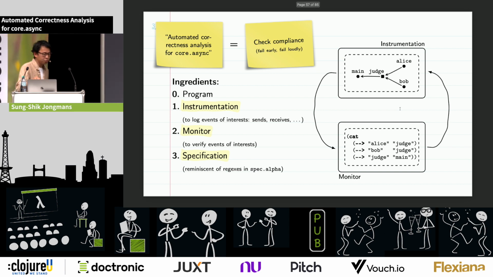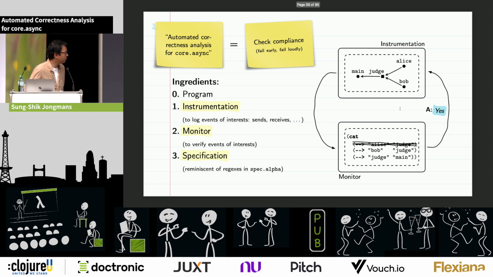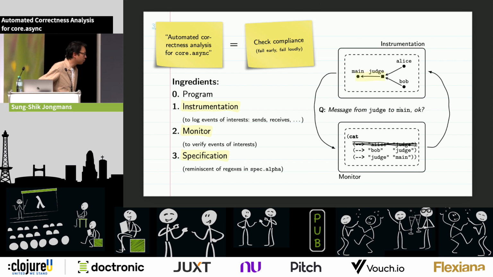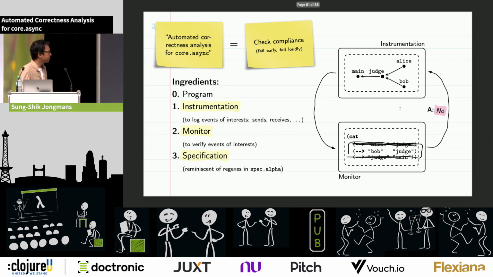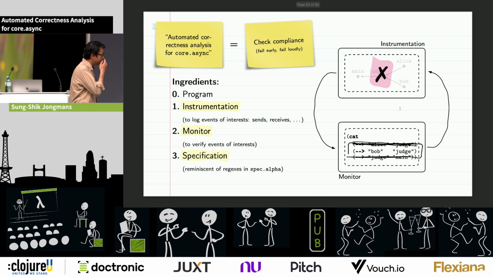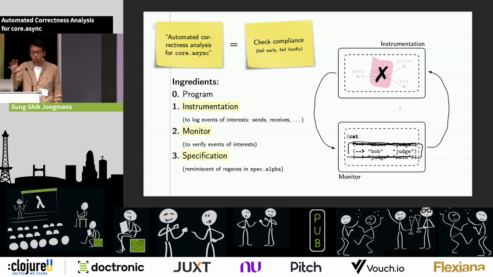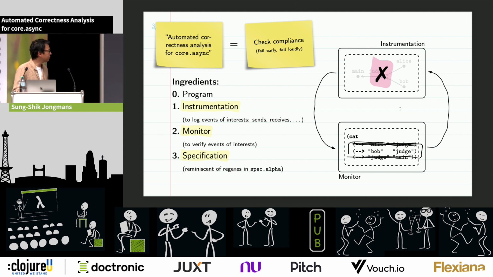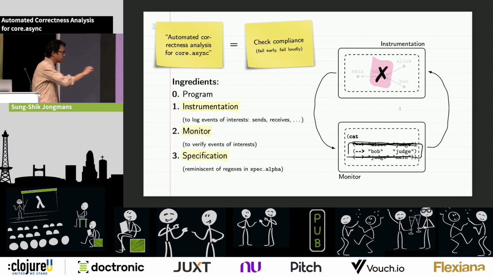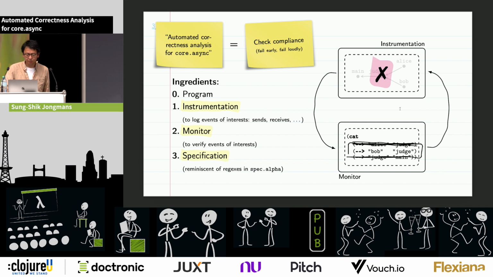The final example we had was when the judge was faulty. Basically it's the same. The first communication is okay, but the second one from Judge to main is not okay. And so again, here we have an exception. So this is, at a high level, how this automated correctness analysis works. As a programmer, the only thing you need to do really is define this specification.